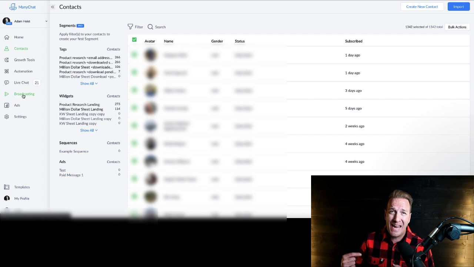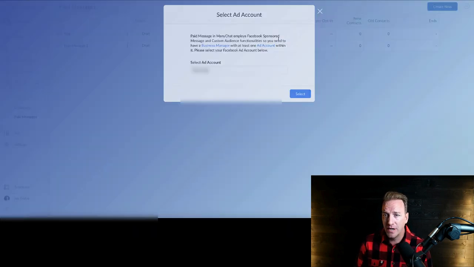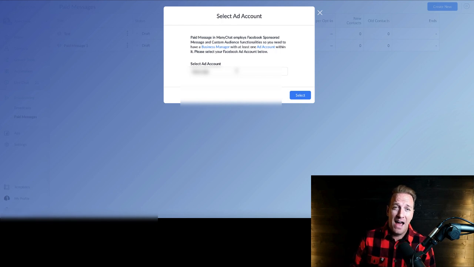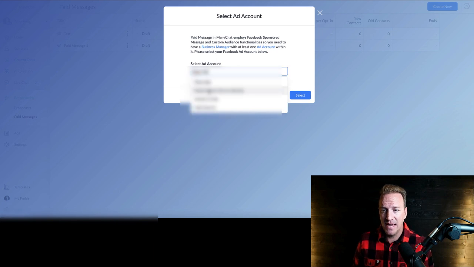But what you can do is you can actually pay to send broadcasts out to your list, and you just pay Facebook much like an ad to target these customers that you cultivated through this list. So how you do that is you come to this broadcasting section here and you go to paid message, and then you can just go ahead and create new. You will need to have a Facebook ad account set up before you can run this, but you basically would just select the ad account that you want to use.